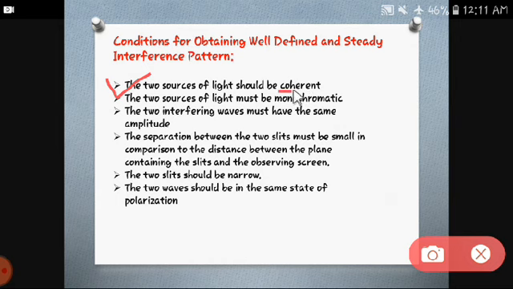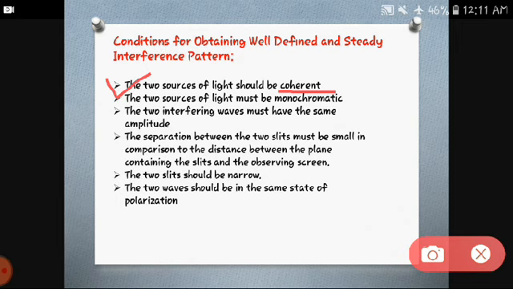Coherent. What is the meaning of coherent? I guess we have seen it in the previous lecture. Coherence means we have a constant phase difference. Obviously the phase difference should be the same, only in that condition will we get a steady pattern.